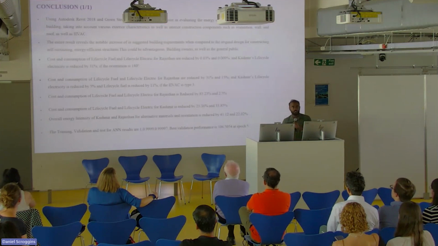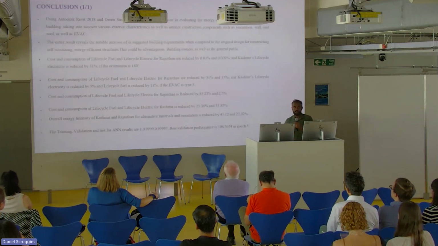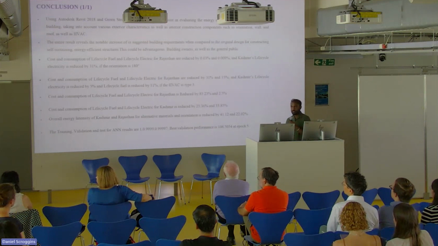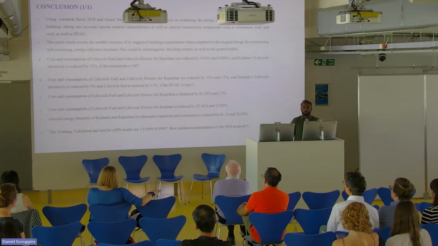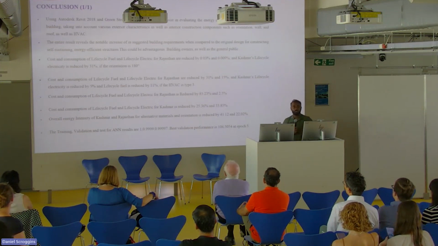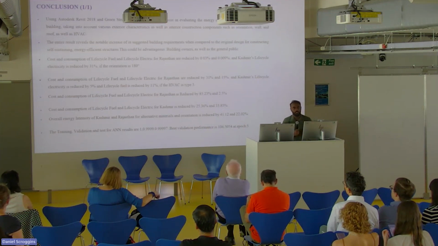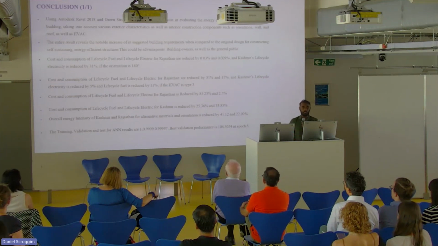So the conclusion is that though I can't see much improvement in energy efficient building using alternative materials, there is a mild improvement from the traditional materials. For example, in energy consumption for orientation, 180 degrees is the best orientation for the particular school location. And it has reduced the life cycle fuel and electric by 0.03% and 0.009%. Similarly, it has a certain amount of reduction using all the alternative materials.